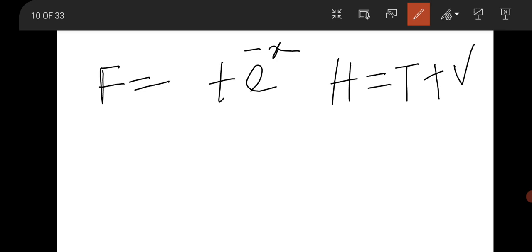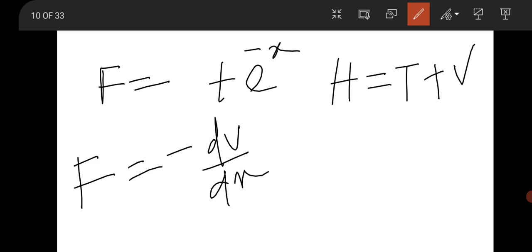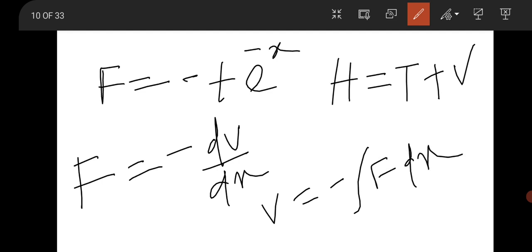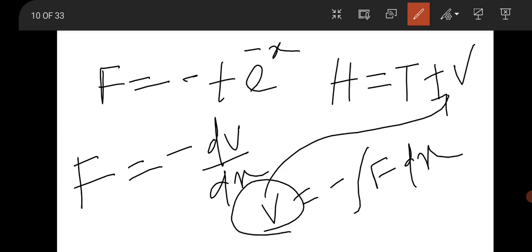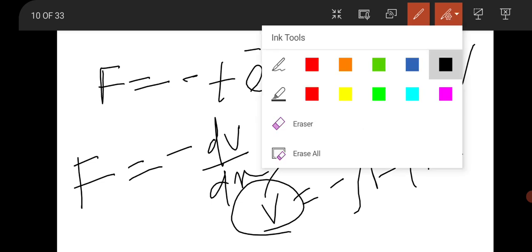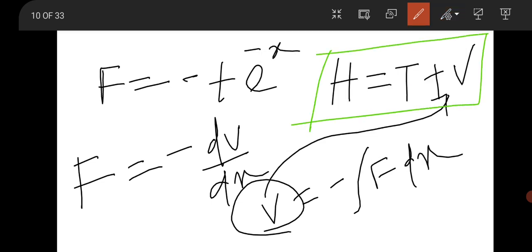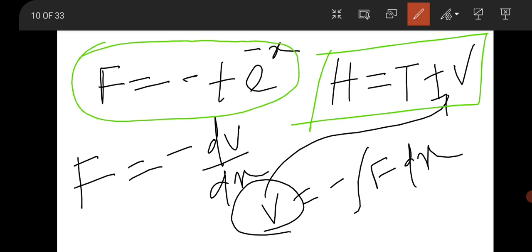From the given force you have to find this potential energy, and you know force is equal to minus dV by dx, and you have to find V by doing integration, there is a minus sign over here, so minus F dx. So you can integrate the force over dx in order to find the total potential energy of the system. Then you have to substitute this potential energy over here, and you can find the Hamiltonian of the system like T plus V. Okay. So there is a question based upon this concept. I cannot exactly remember what force was given, but the approach is like this. This is a very easy question, you can do it. So move to the next question.